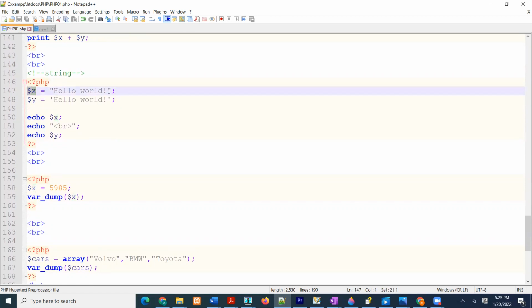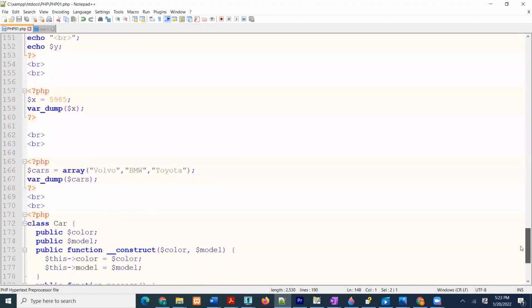Right here in $x we are putting hello world, in $y we are putting hello world, and then we echo $x, and then we echo $y. What is it? This is stored in here, and we are saying, hey, store this in this space, and we say print it, print hello world, then make a jump into the next line, and then show us what is inside Y. What is inside X? Show me. Echo means show me. What is inside Y? Show me. Okay, and that is going to be hello world and hello world. Very easy.